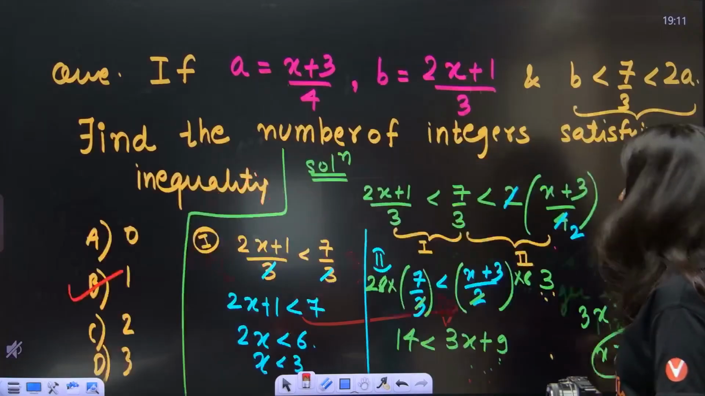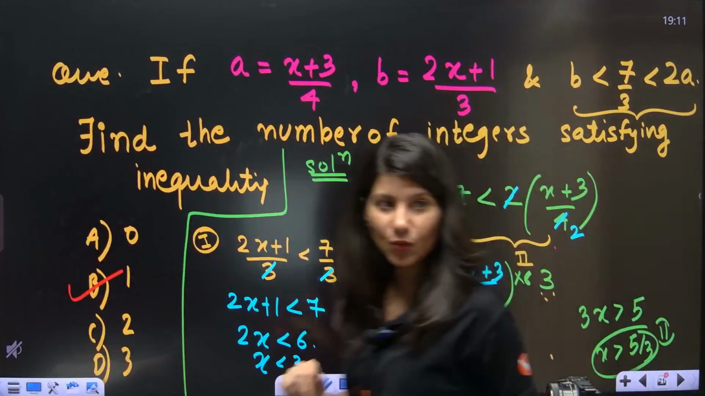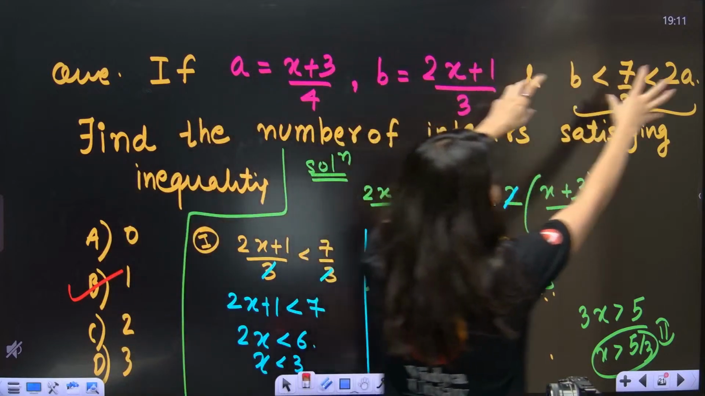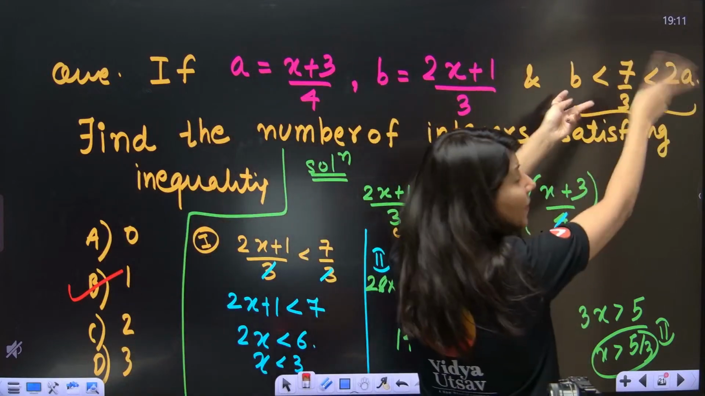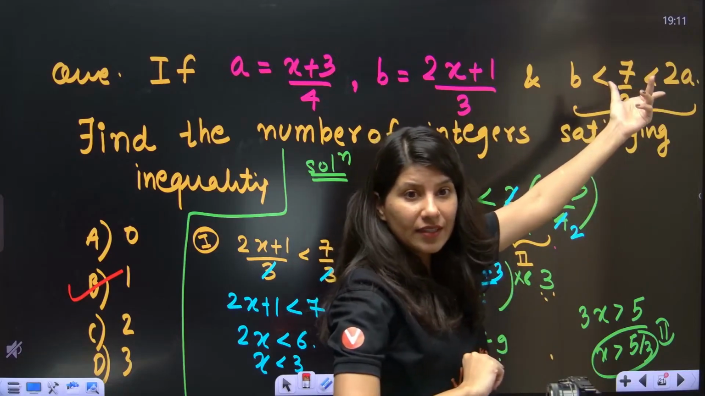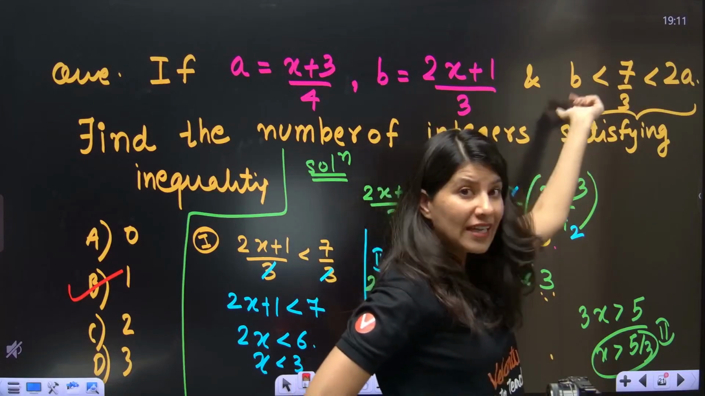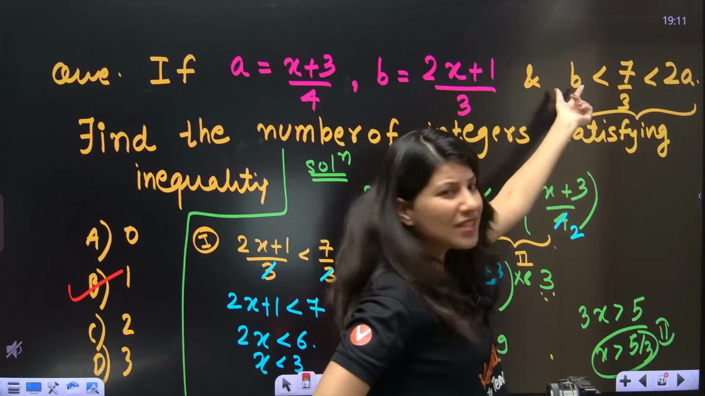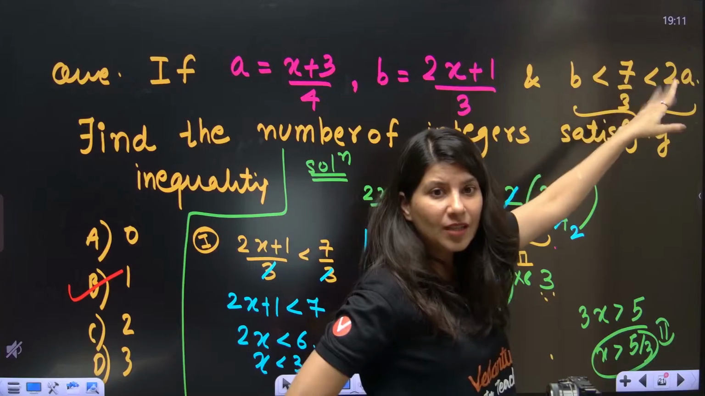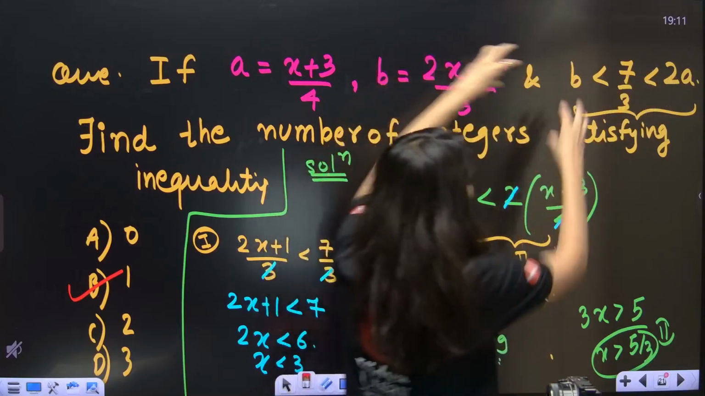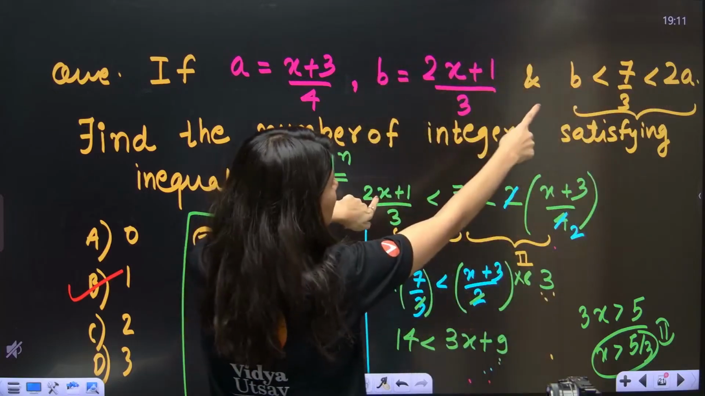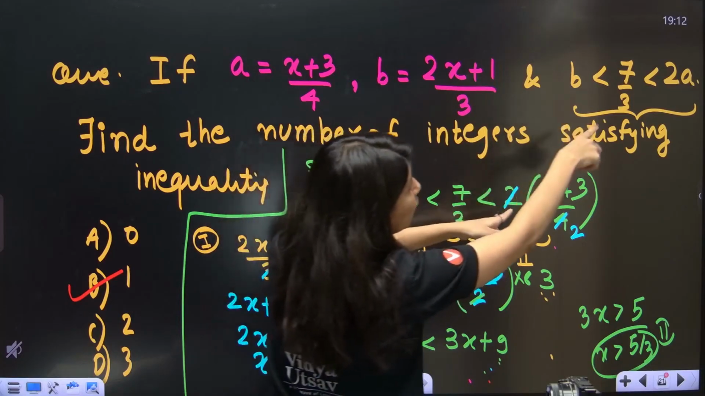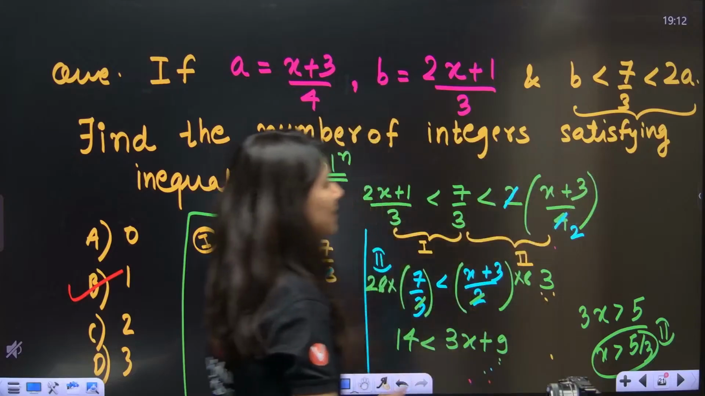Okay. So now in this question, what did we just do? Understand, this is your A, this is your B. And there is one inequality which is a double-sided inequality, right? Involving A and B. Now you just have to put the value of A and B. So B is this, just put it. B is 2x plus 1 by 3 less than 7 by 3 less than 2 times A is x plus 3 by 4.